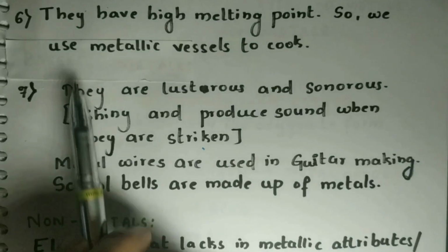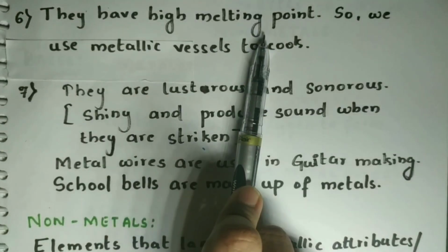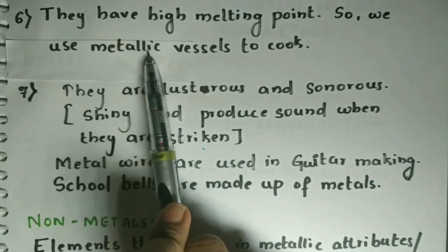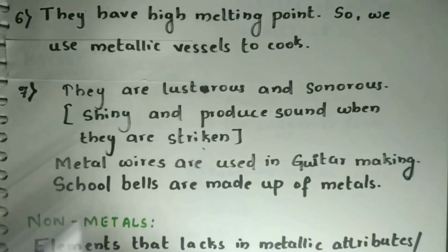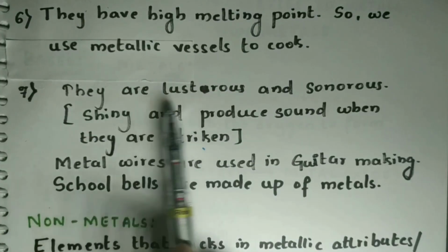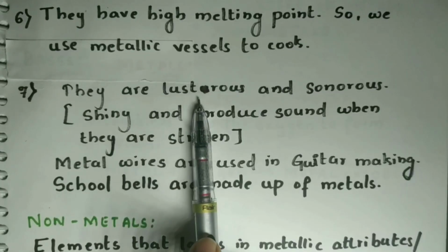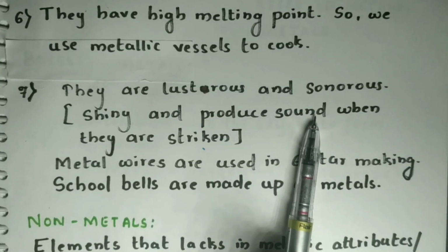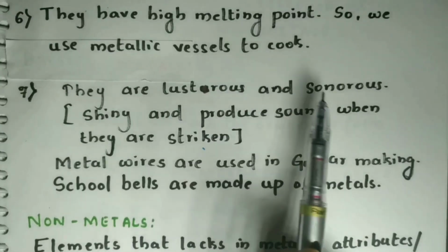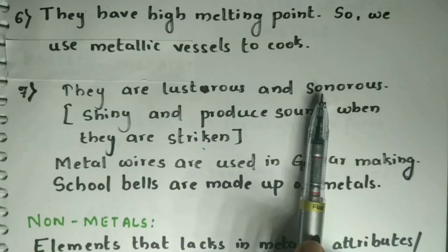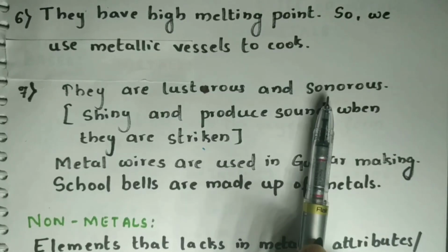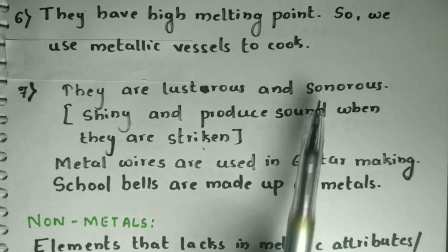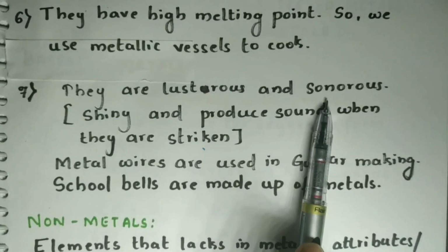The next property is that they have a very high melting point. That is, they don't melt at lower temperatures. That's why we use metallic vessels to cook. The next property is that they are very lustrous. Luster means they are very shiny. And sonorous means they produce sound when they are struck. So metallic wires are used in the violin, and metal is used for preparing bells because they produce sound on hitting. So these are 2 examples.